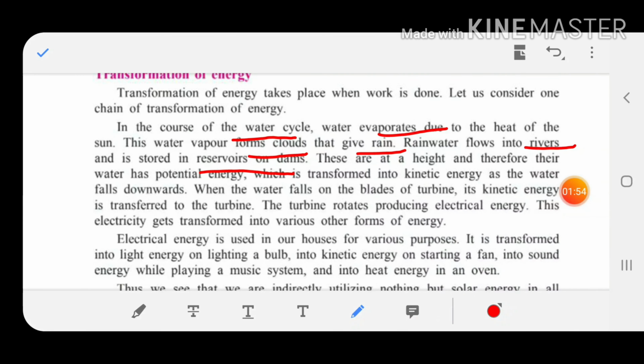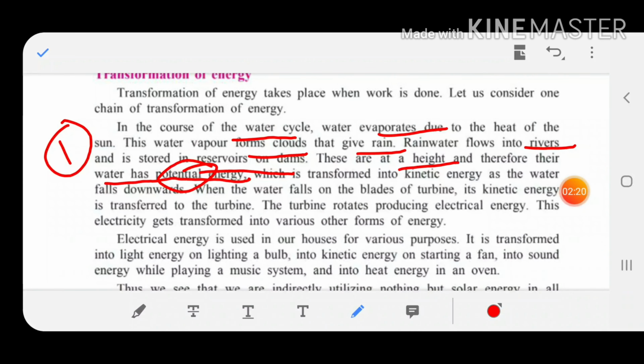Children, you know the water which we get from the rain comes down. Finally, it's stored in the rivers, lakes, ponds. On the rivers, big dams, reservoirs. The water is stored in lakes, rivers. On that, different big dams are constructed. Okay, these dams are at a height, children, and therefore when the water is stored there, it has which energy? First of all, potential energy.